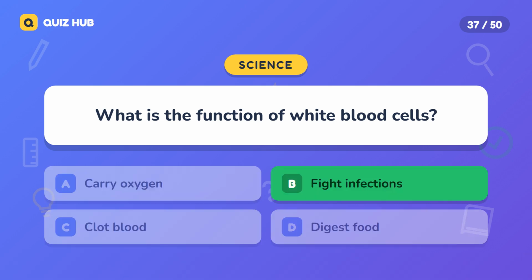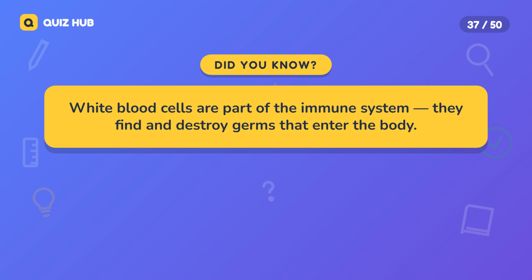The correct answer is fight infections. White blood cells are part of the immune system. They find and destroy germs that enter the body.